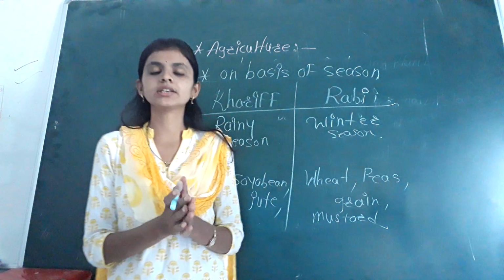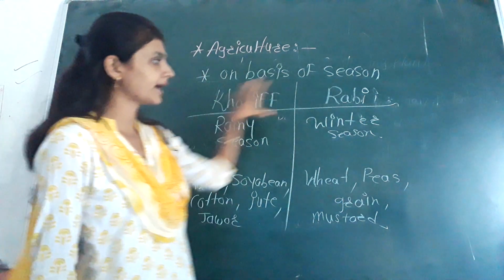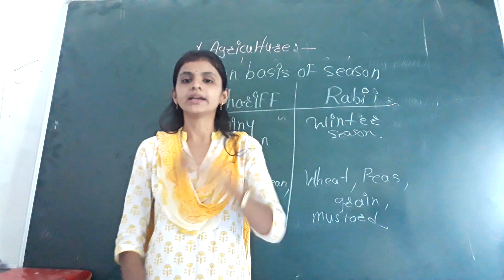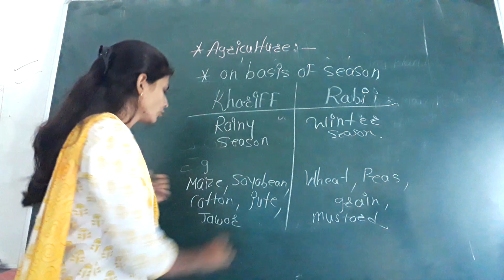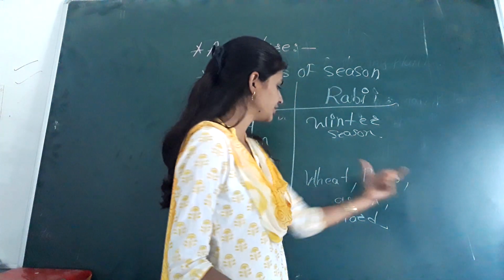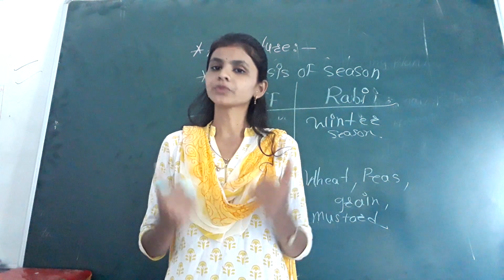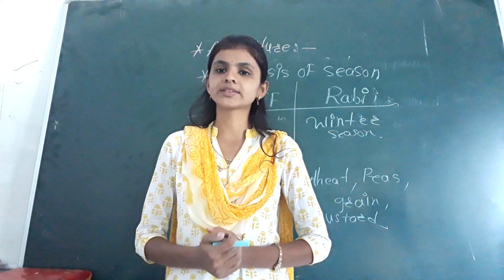So students, these are the classification of the crops on the basis of the season. One is Kharif and another one is Rabi crops. In the Kharif crops we can grow maize, soyabean, cotton, jute, jawar. And in the Rabi season, wheat, peas, gram, and mustard. So these things are related with the crop. So in today's period we discuss that